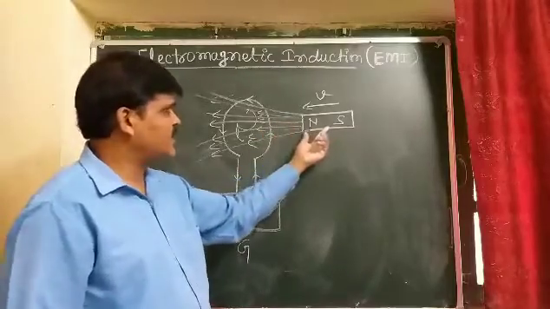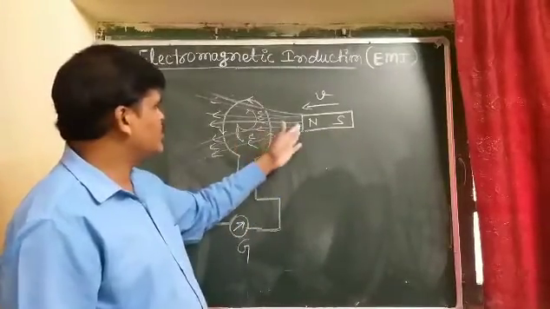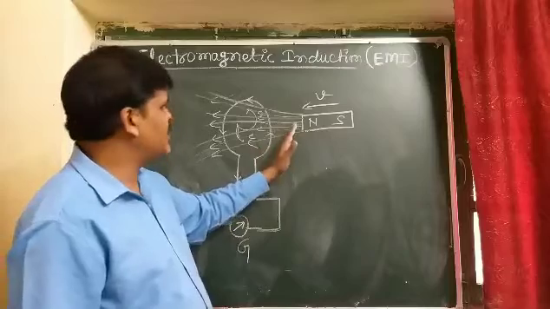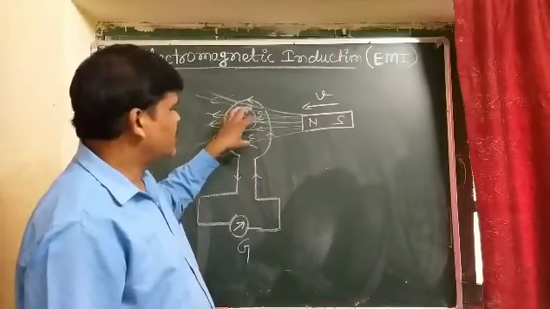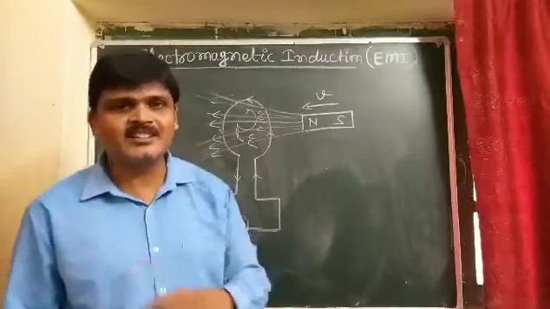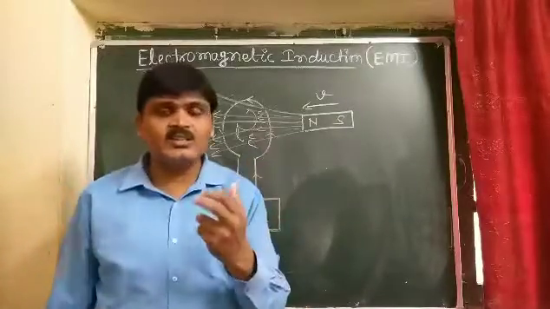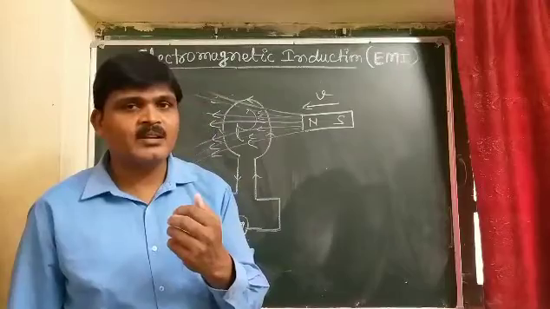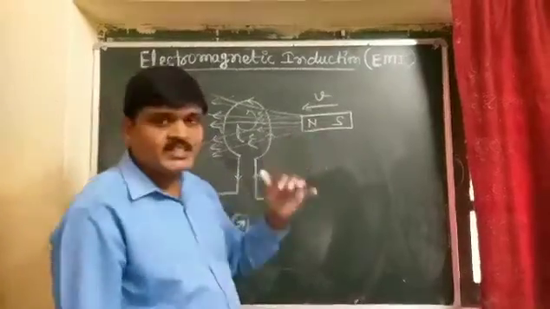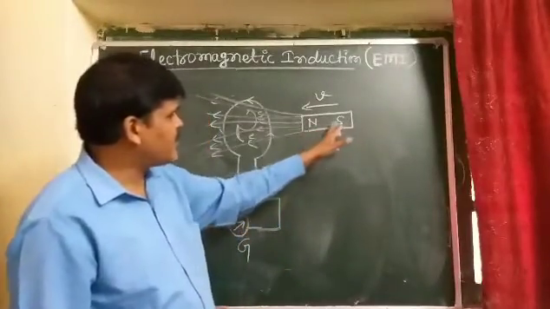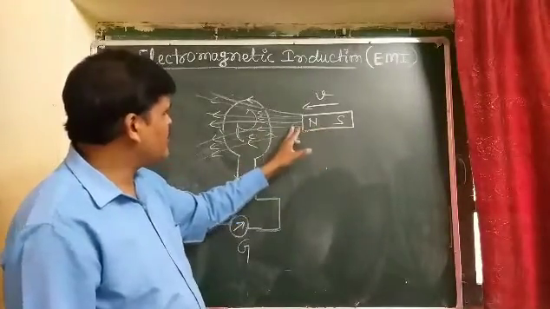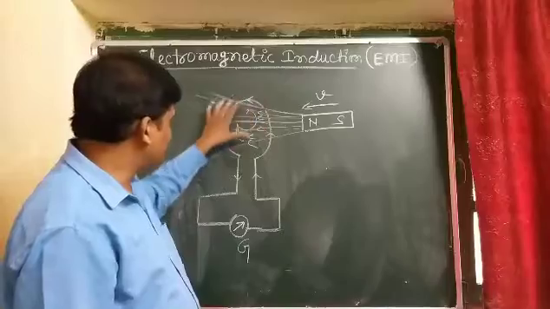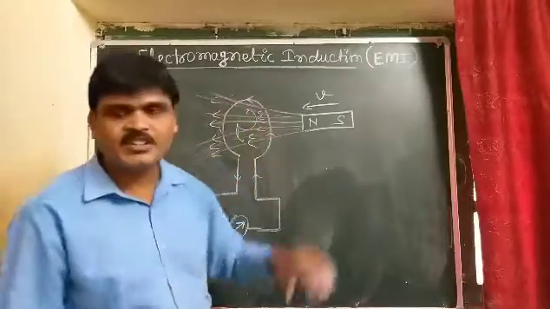So as the bar magnet is moved toward the coil, the number of magnetic field lines passing through this surface area increases, and so does the magnetic flux. So we see that as the bar magnet is moved toward the coil, the number of magnetic field lines linked with this coil continuously changes.